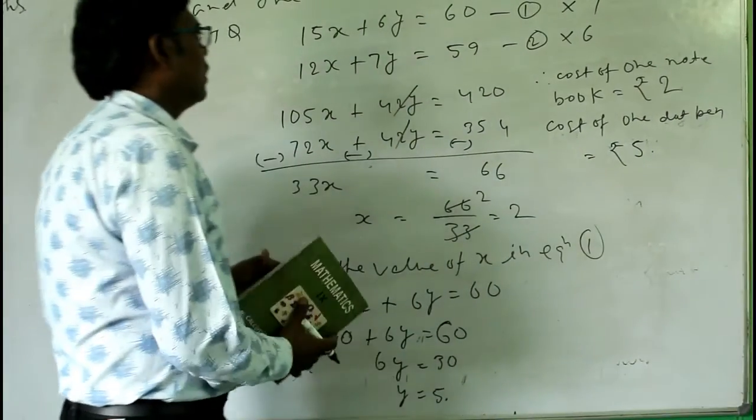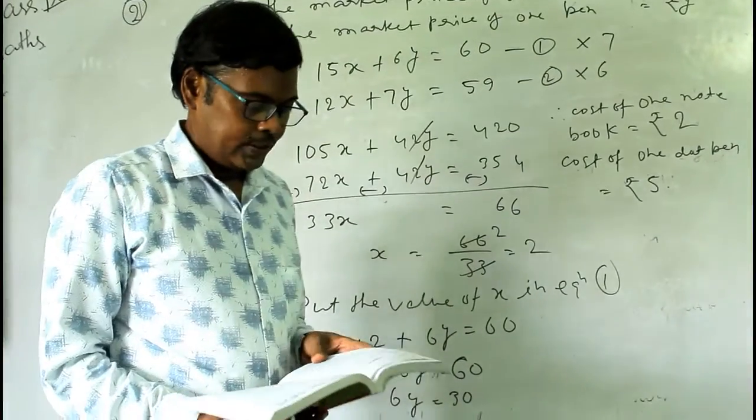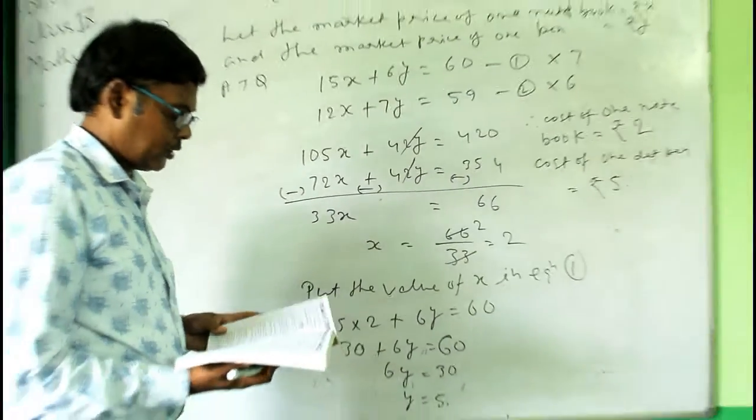So this is the answer of question number 2. Now question number 3.